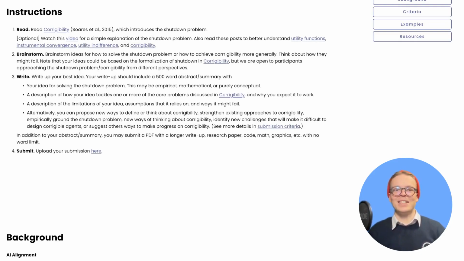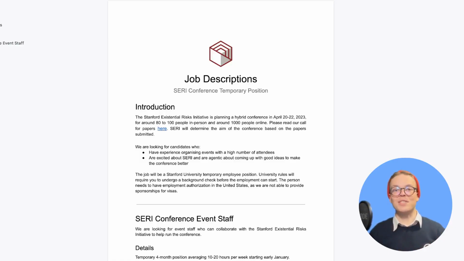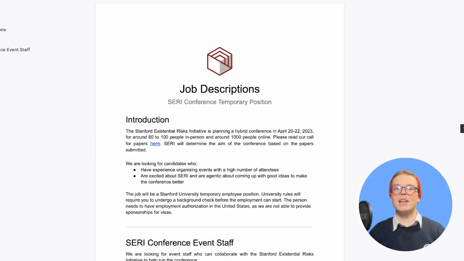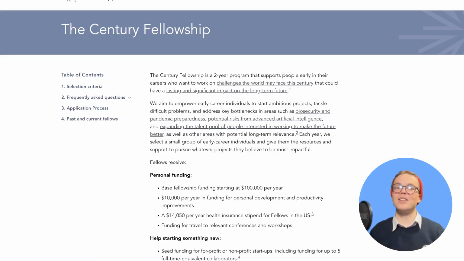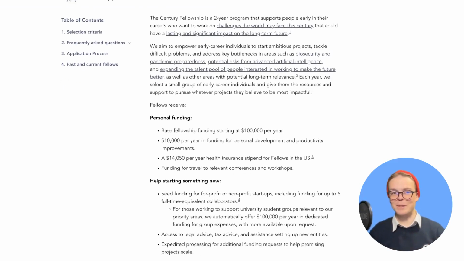The Stanford Existential Risk Conference is also looking for volunteers to help out with their conference in late April. The Century Fellowship from Open Philanthropy is still open for applications and allows you to work on important problems during two fully paid years from their side.